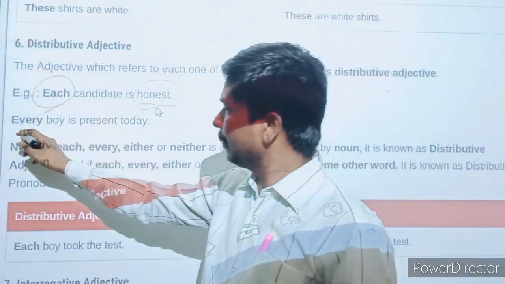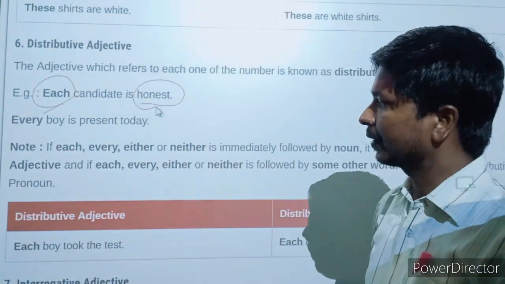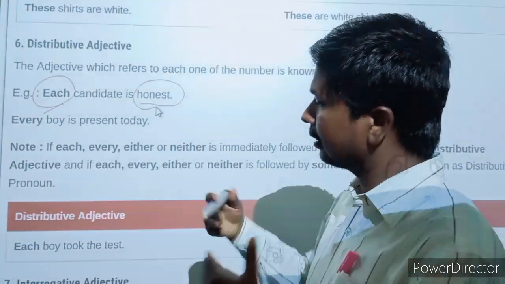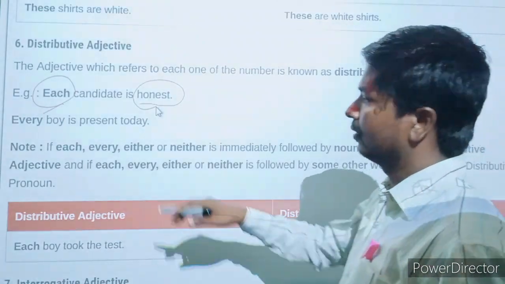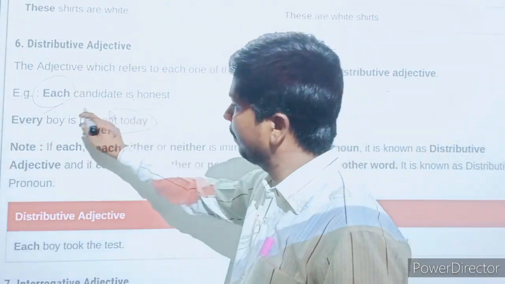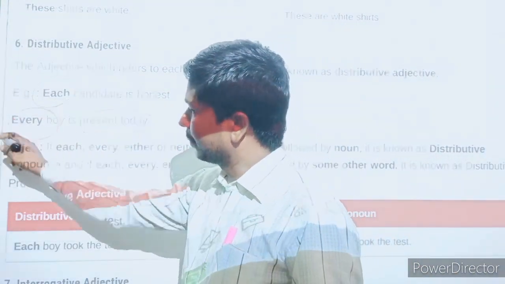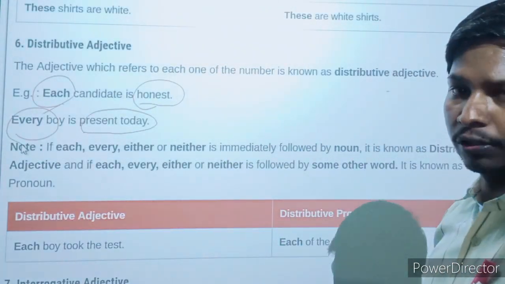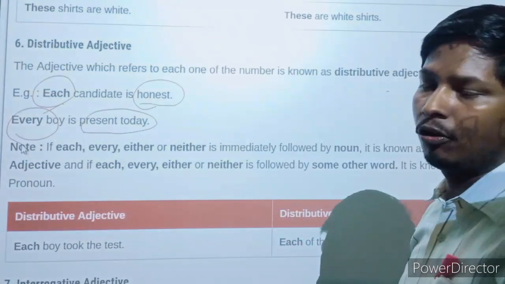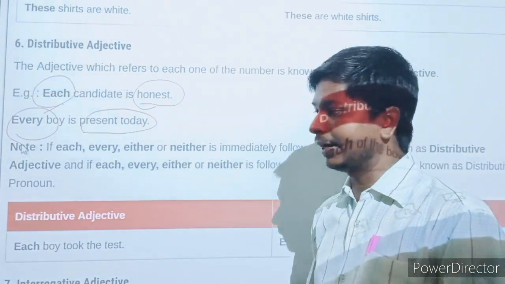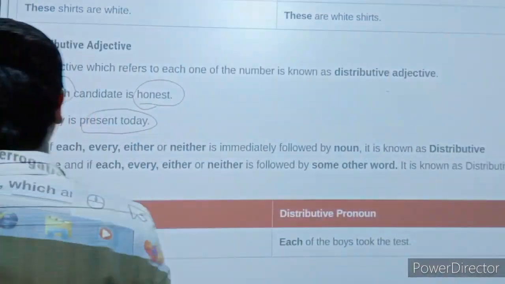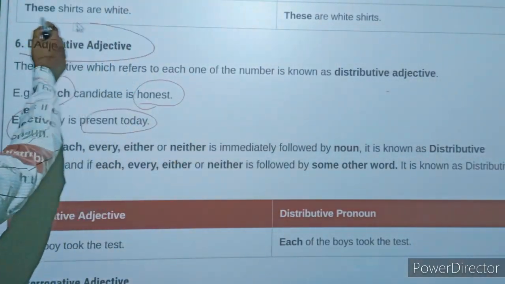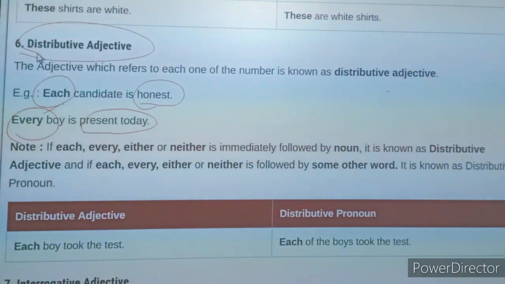In another example, everybody is present today. Everybody, that means there was a crowd of women, and in the crowd of women, everybody is present over there. Everybody is the word that can be used for every person in a whole crowd or whole class or whole candidate group, distributing to each other. That is why this is called distributive adjective.